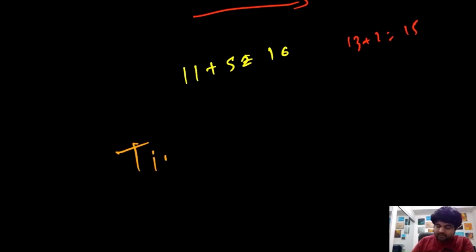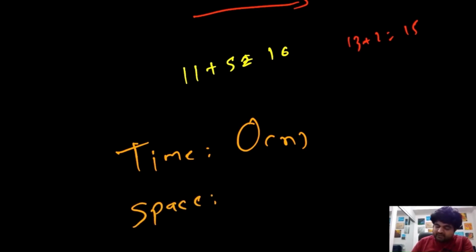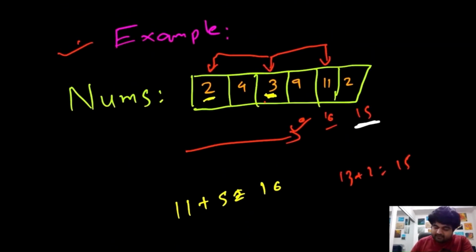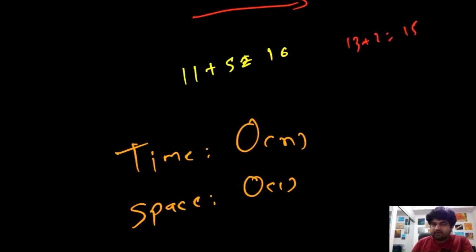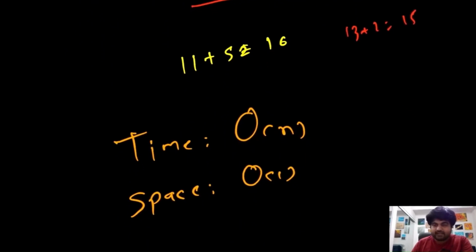So time complexity, as you have guessed it correctly, is actually big O of n, because we are completing everything in just one single iteration. We don't need to do multiple rounds of checks. And the space complexity we have is actually big O of 1. It's actually constant, because notice that at any given moment, the maximum value we were keeping track of is just a couple of elements. And we kept on updating those elements, which means that we are not using that much space. We are not creating an additional array to store all the values.